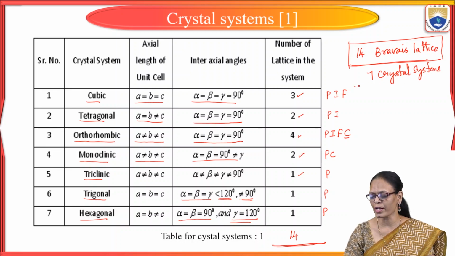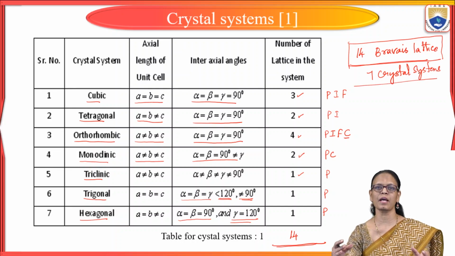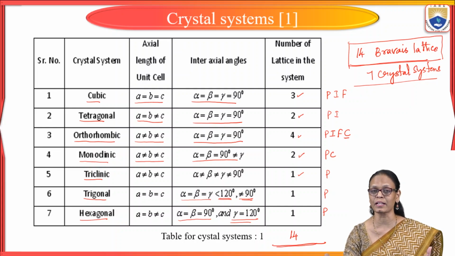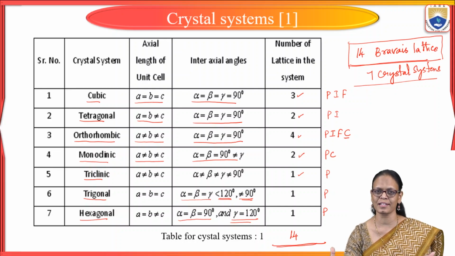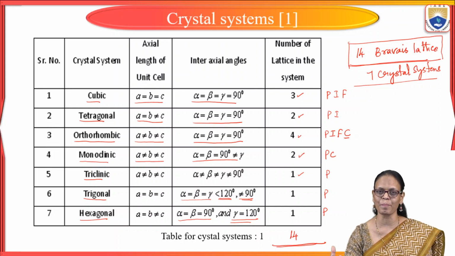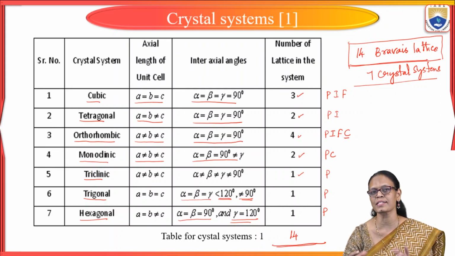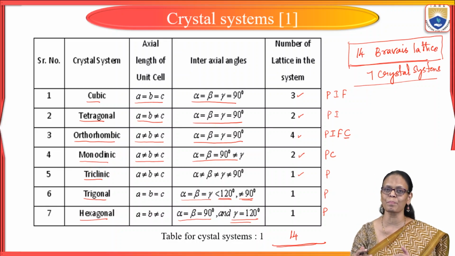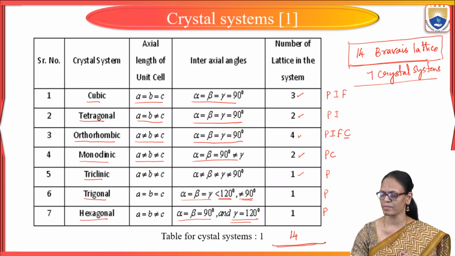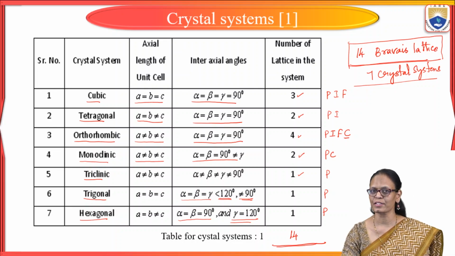This is very important to understand because there are different types of structures that we find whenever a new crystal is found to study. If you know the lattice arrangement, then we can know about the properties of that crystal. So to understand the properties, what we first try to understand is the arrangement of crystals. If they are arranged in a particular fashion, then it is very easy to study the properties. So we will conclude this lecture on Bravais lattice and crystal systems here.